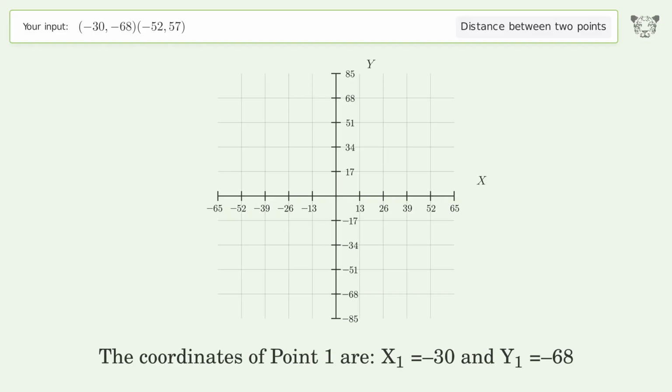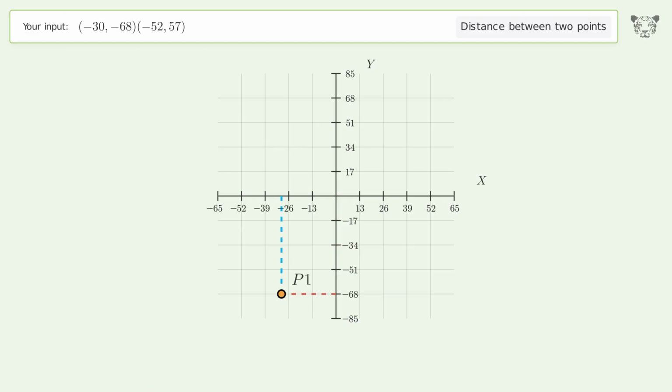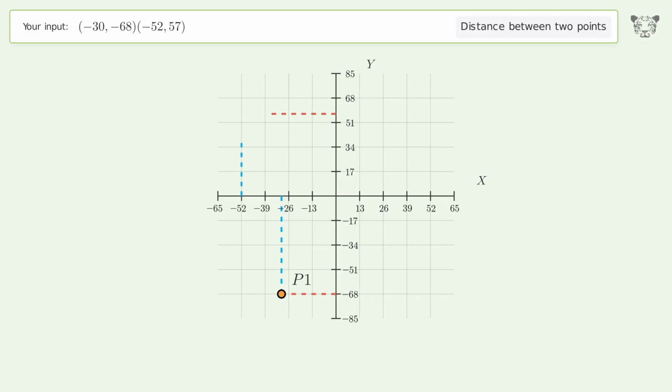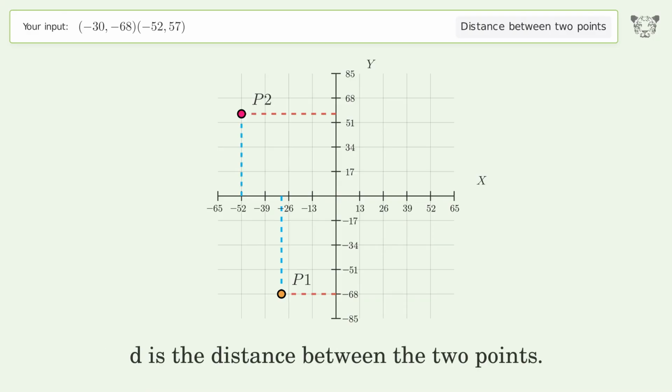The coordinates of point 1 are x1 equals -30 and y1 equals -68. The coordinates of point 2 are x2 equals -52 and y2 equals 57. D is the distance between the 2 points.